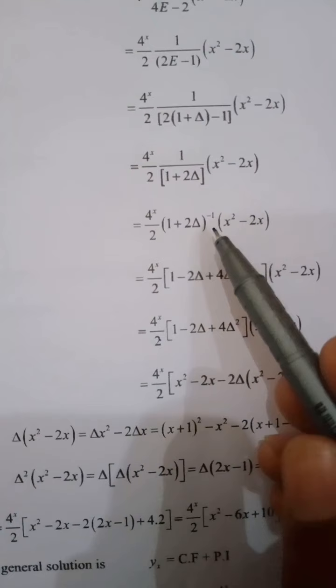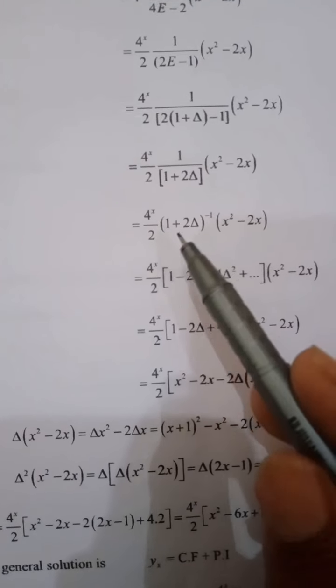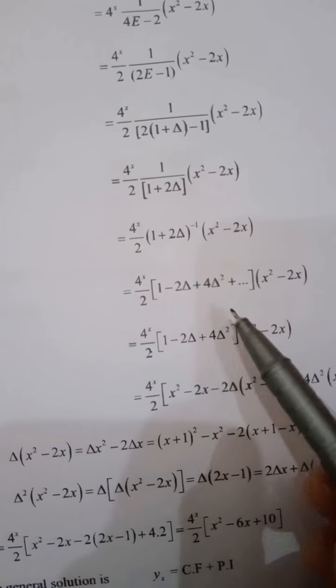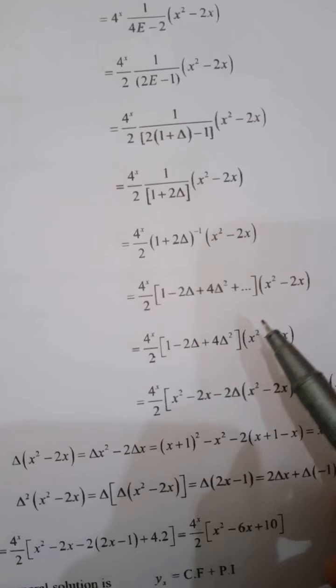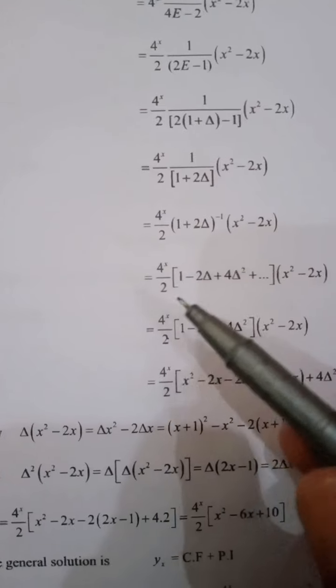Now for the inverse value we apply the binomial series: 1 minus 2 delta, the forward operator, plus 4 delta square and so on, into (x square minus 2x).